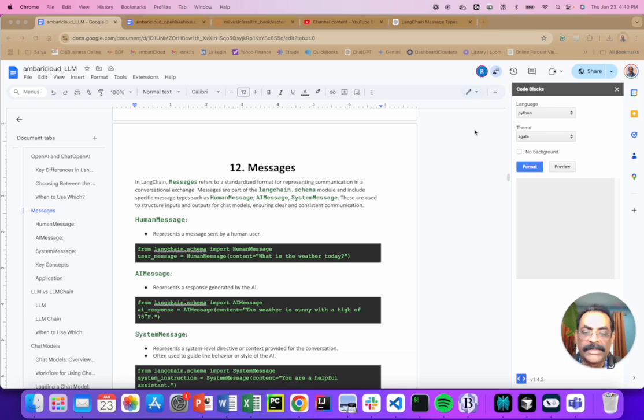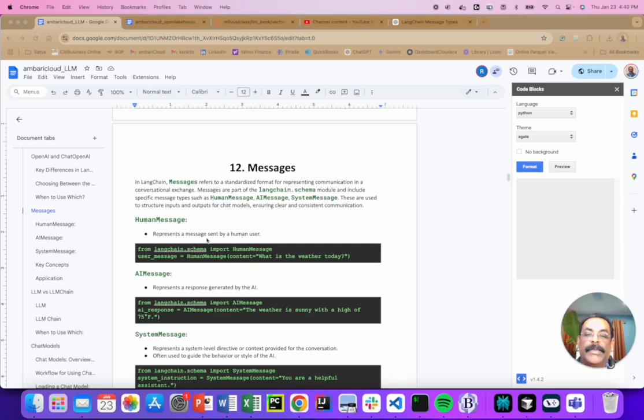Then AI message: how are you expecting the message? Those things you can tell, advise or insist on when it comes to an LLM, right? So LangChain has a schema, and as part of the schema module you have a human message, AI message, and system message. Okay, I'm going to walk through them quickly.